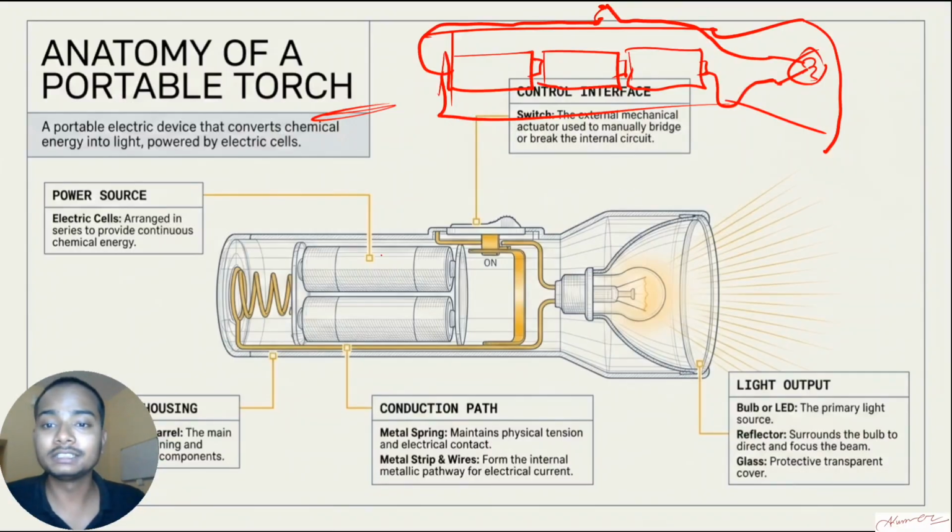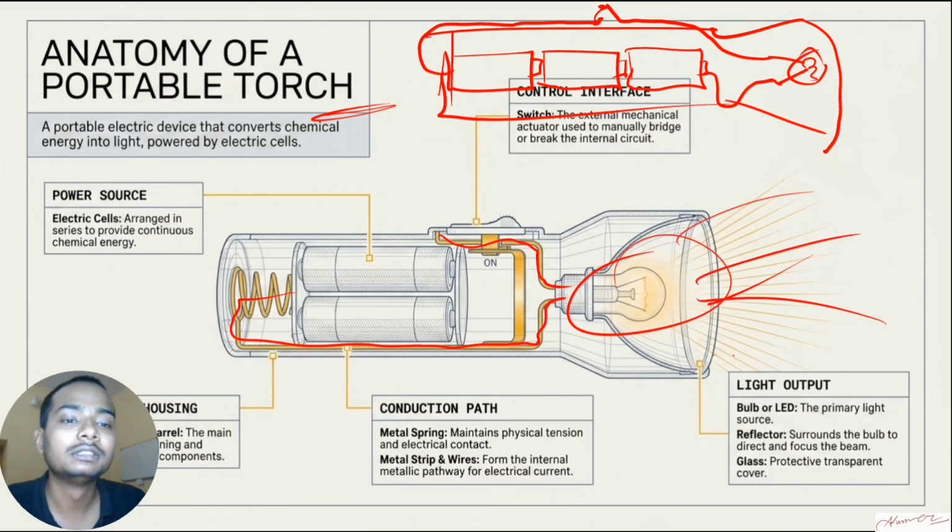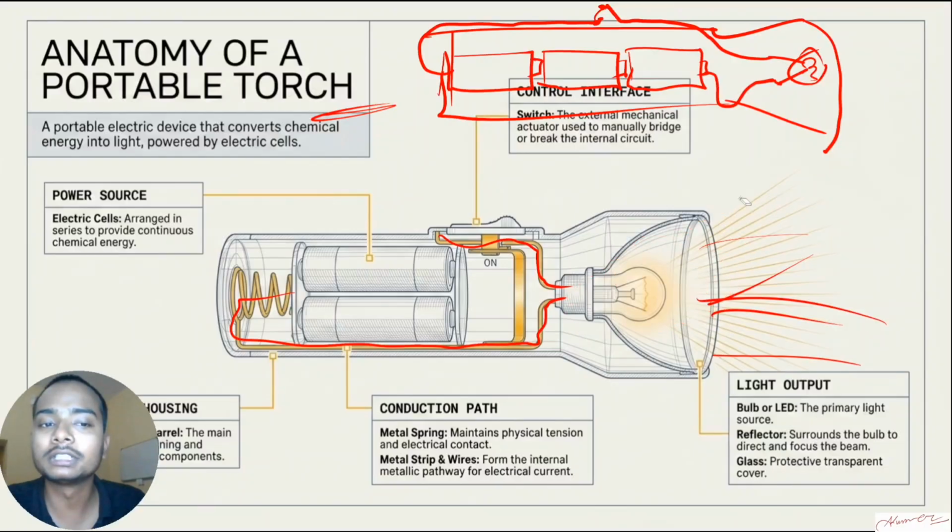glow. As you can see here, a bulb is attached, cells are attached. Cells in the series combination, always remember that it must be attached in the series combination. Okay, cells connected in the series combination gives you the battery. So if the battery is connected like this one, it is glowing. Clear? So from here you get a light source.